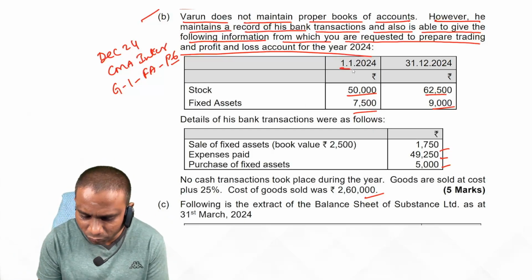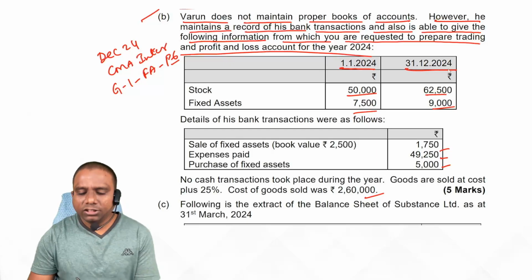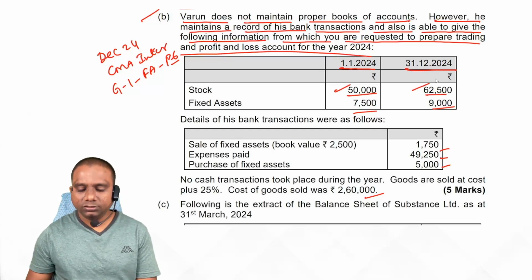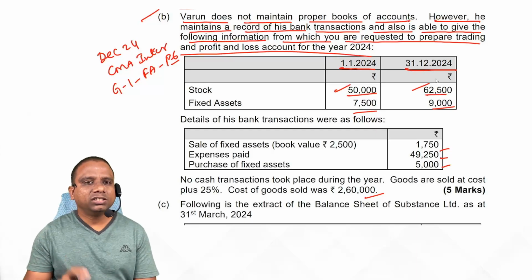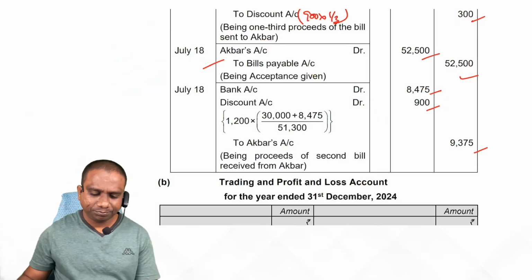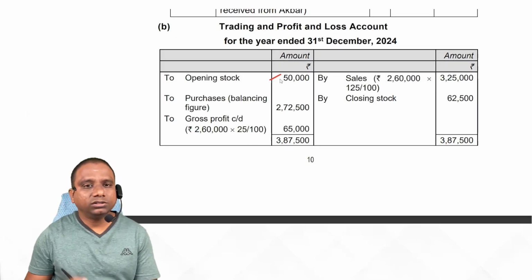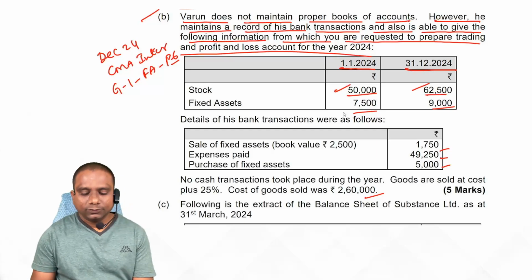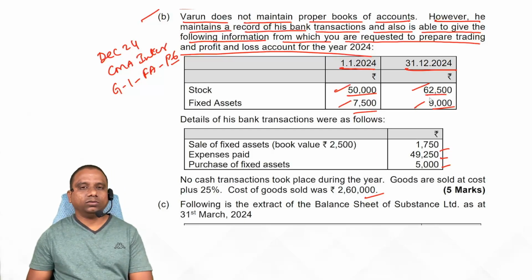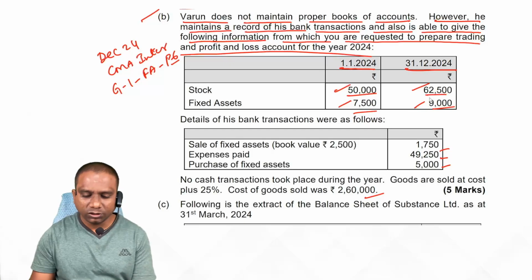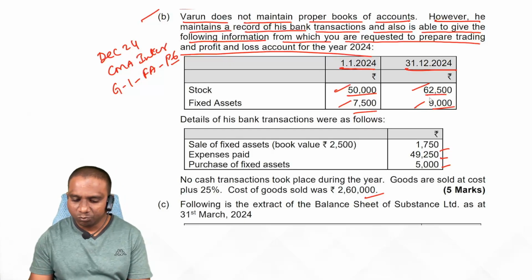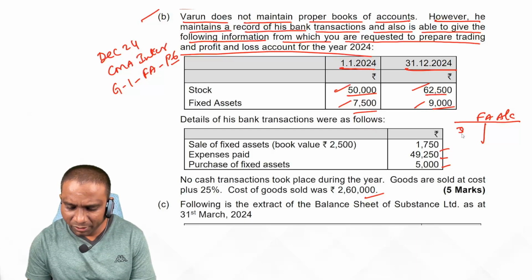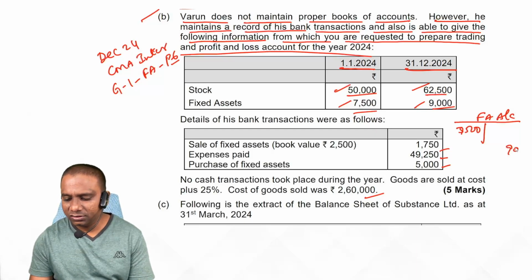First information, look at 1/1/2024 opening, 31/12/2024 closing. Stock 50,000 opening, closing 62,500. What we do? Simply we go to trading account, debit side: opening stock 50,000, closing stock 62,500. Fixed assets: opening 7,500, closing 9,000. No need to prepare any balance sheet, so ignore this information at present. But it is better to prepare fixed assets account: opening balance 7,500, closing balance 9,000.